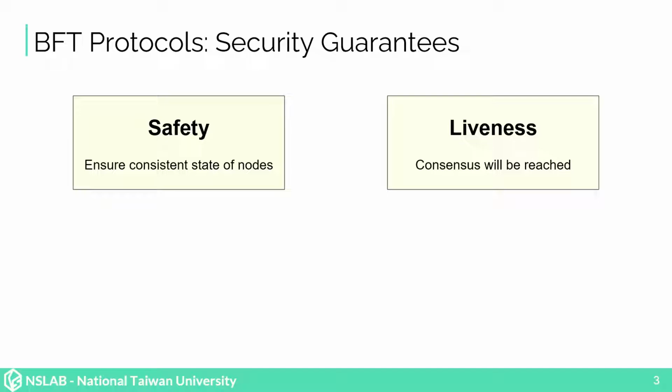Since BFT protocols are usually applied to critical systems, we need rigorous security proofs to make sure that they can function properly. A BFT protocol needs to satisfy two security guarantees. The first one is safety, which makes sure that all the honest nodes share a consistent state, and they will not generate conflicting results when a consensus is reached. The second one is liveness, which ensures the consensus will eventually be reached after a certain period of time.